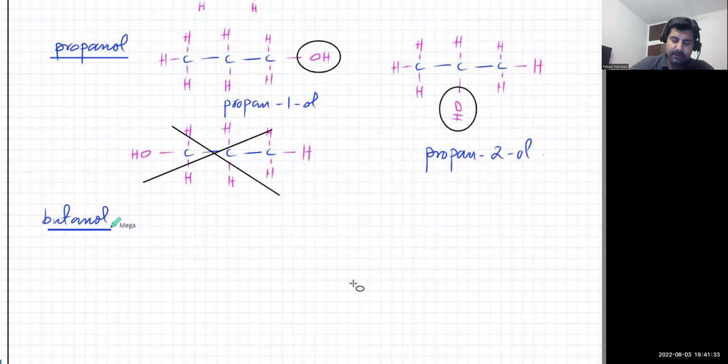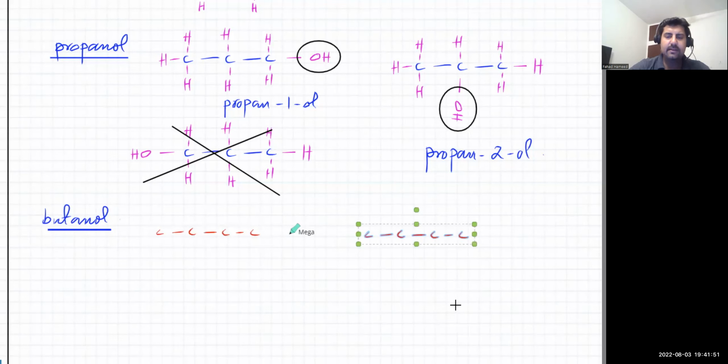So butanol, you've got "but", which is 4 carbon atoms. That means 1, 2, 3 and 4. Now it's an alcohol, so how many different versions can it have? You can place the OH on the first carbon atom, you can place it on the second one. So the OH could be over here, that's the first carbon atom. Remember you count from the closest side, and you can put the OH on the second carbon atom. You count from the closest side. From here that's the first, this is the second, right?